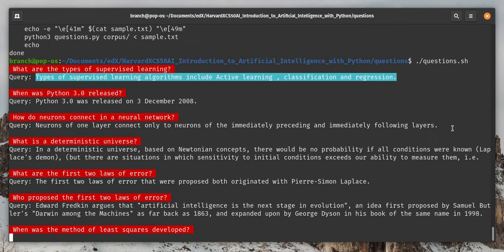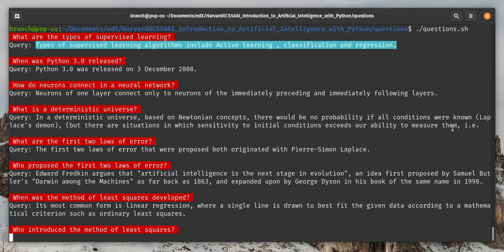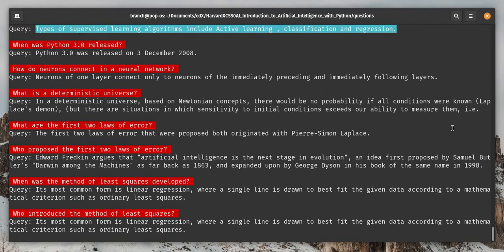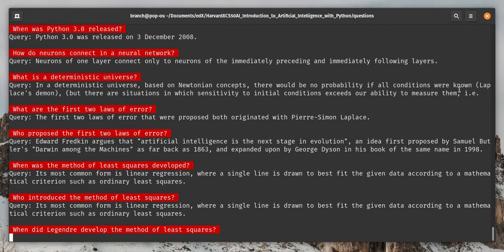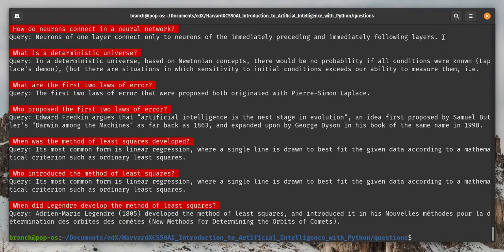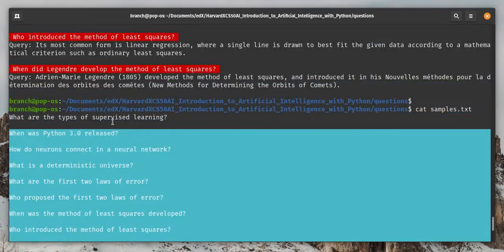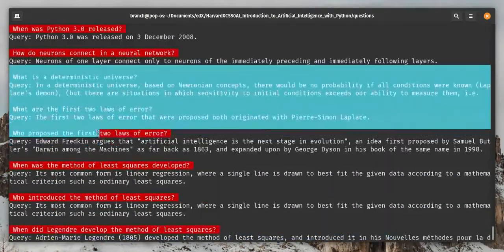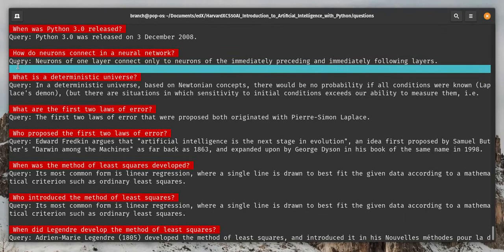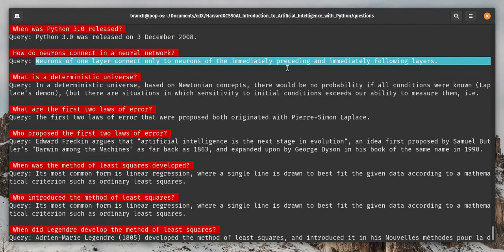When was Python 3.0 released? Python 3.0 was released on 3 December 2008. How do neurons connect in a neural network? Neurons of one layer connect only to neurons of the immediately preceding and immediately following layers. So each of these 3 questions gives the expected answer according to the project description, but I did find that these questions seem to be very contrived in order to get the desired answer.